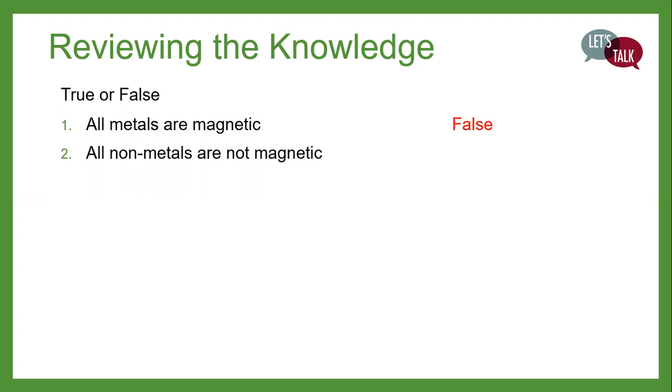Number 2, all non-metals are not magnetic. Is this true or false? And the answer is true. All non-metals are not magnetic.